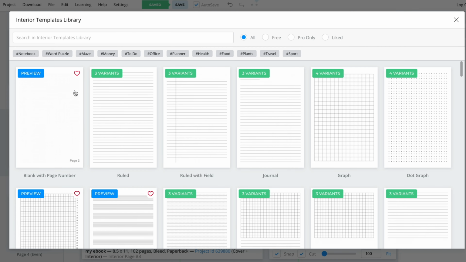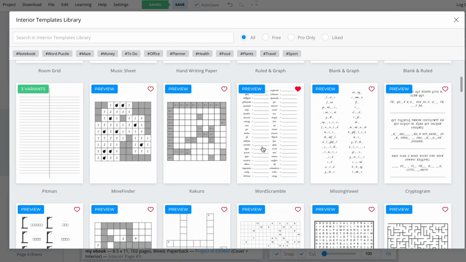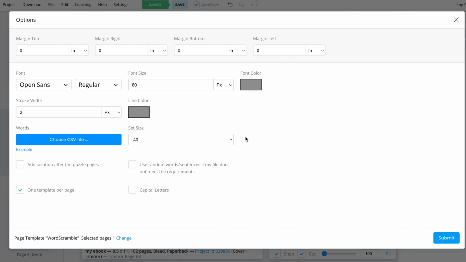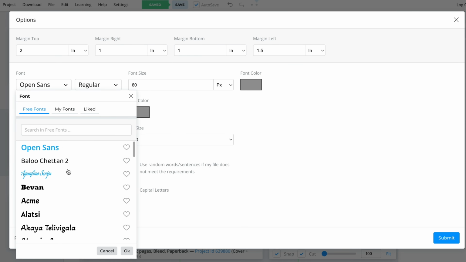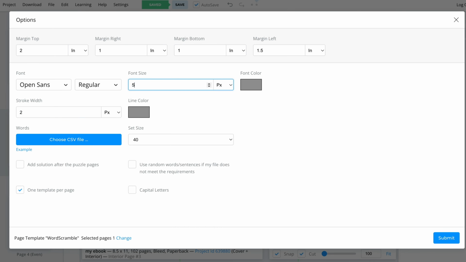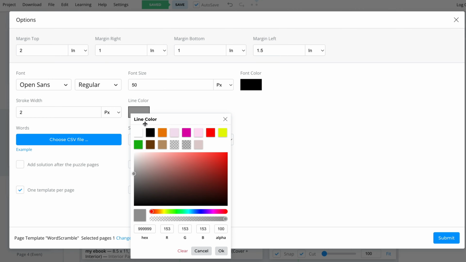First, go to the Interior Templates library and select the word Scramble template. Only select the current page so that you will only get one puzzle page and one solution page generated. After some private experimentation, we'll set the margin top to 2 inches, margin right and bottom to 1 inch, and margin left to 1.5 inches. You can also change the font family, style, and size. For example, we'll change the size to 50 pixels and the font and line color to black.